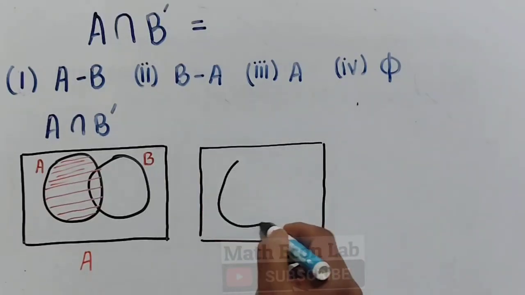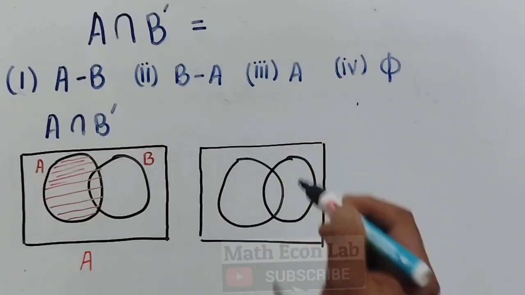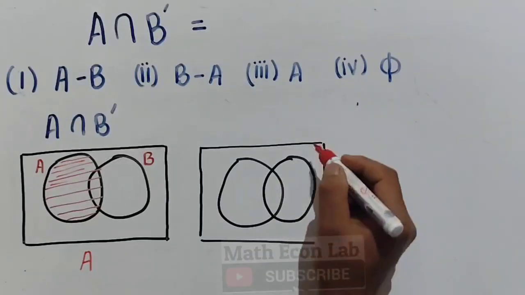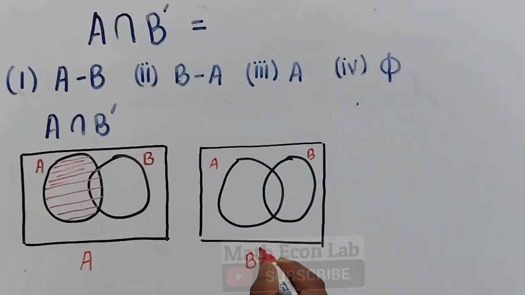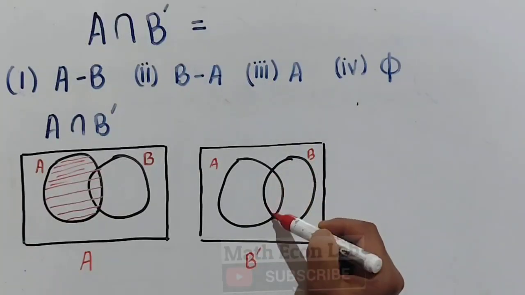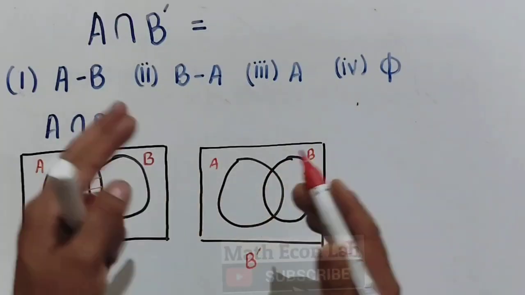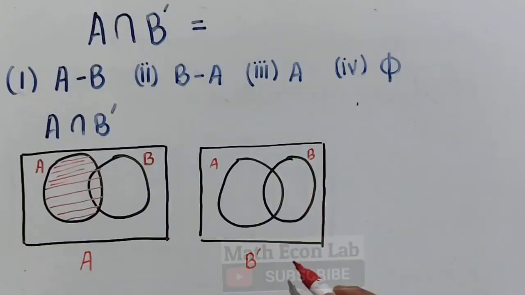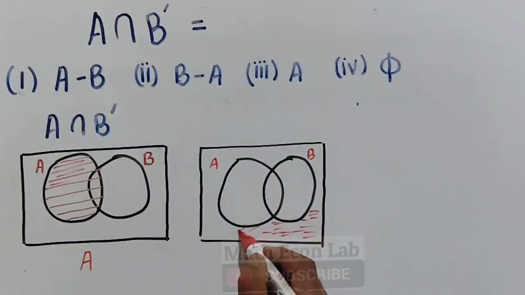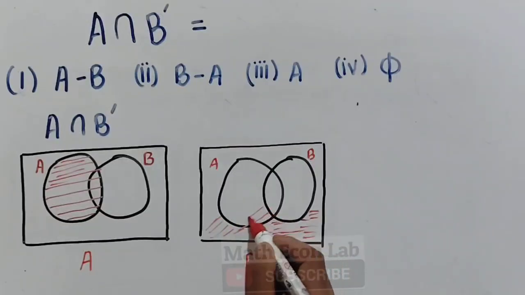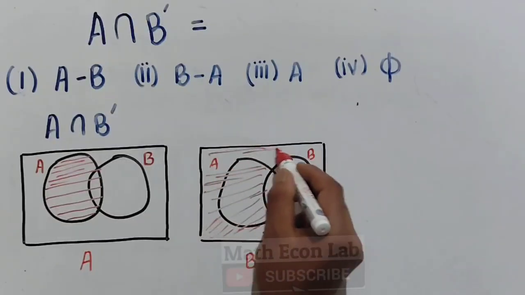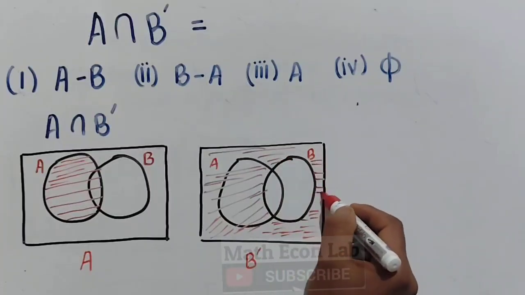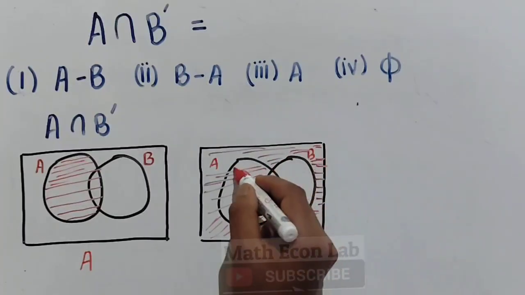We have again these two sets, A and B. This is B, this is A. Let us see what will be B complement. B complement: this circle B, the area outside this B circle will be the B complement. So this whole area will be the B complement.